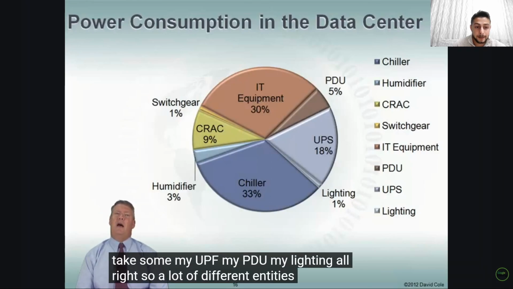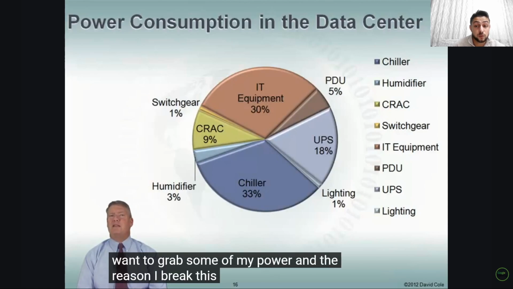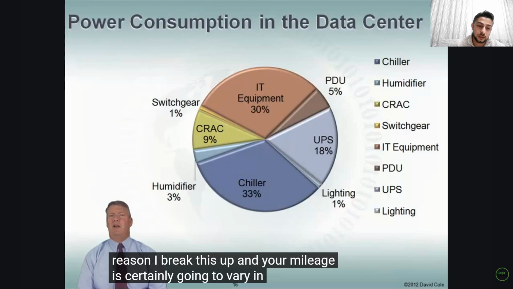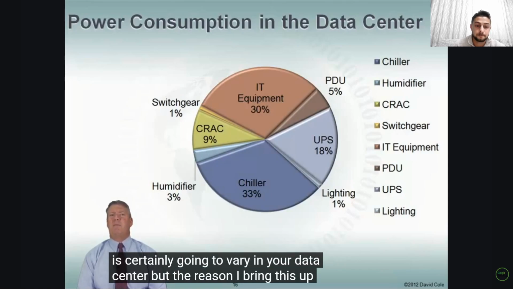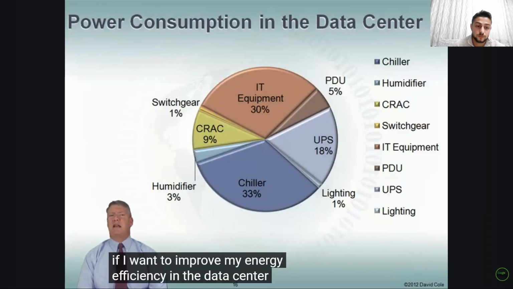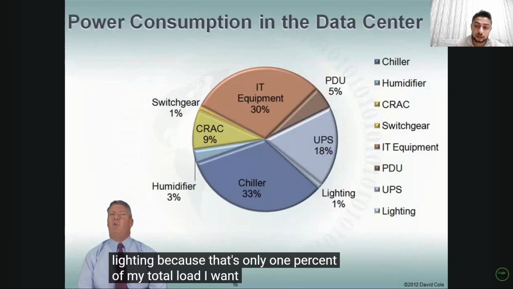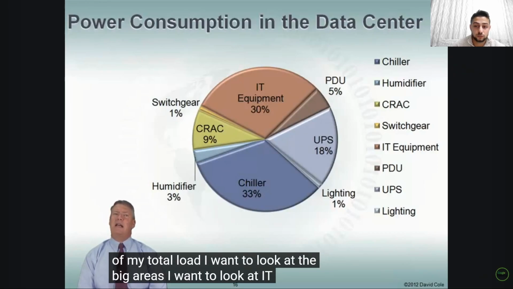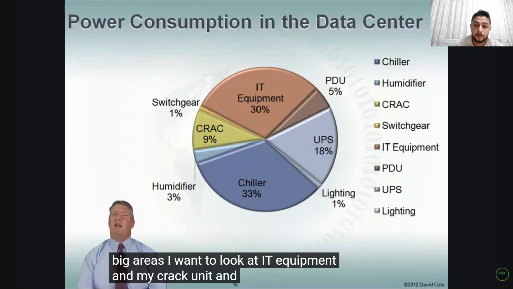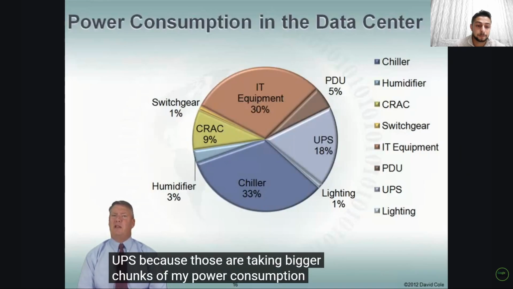So a lot of different entities want to grab some of my power. And the reason I break this up, and your mileage is certainly going to vary in your data center, but the reason I bring this up is if I want to improve my energy efficiency in the data center, I'm probably not going to start with lighting because that's only 1% of my total load. I want to look at the big areas. I want to look at IT equipment and my CRAC unit and my chiller and my UPS because those are taking bigger chunks of my power consumption in the data center.